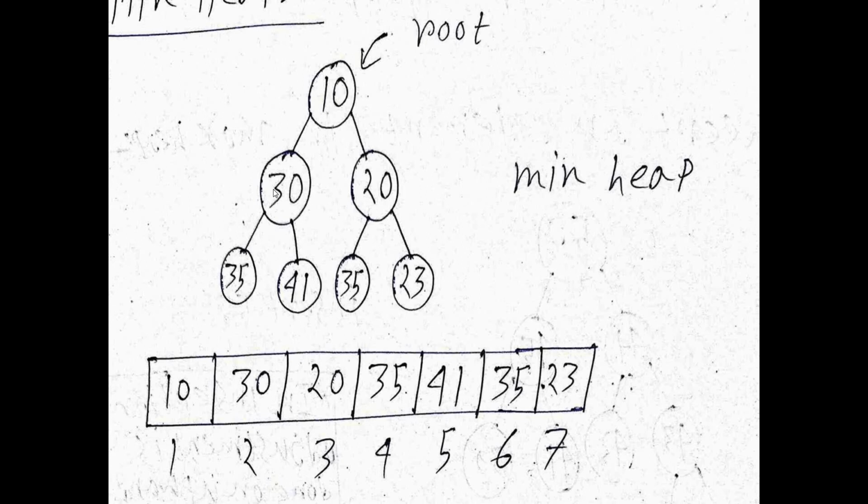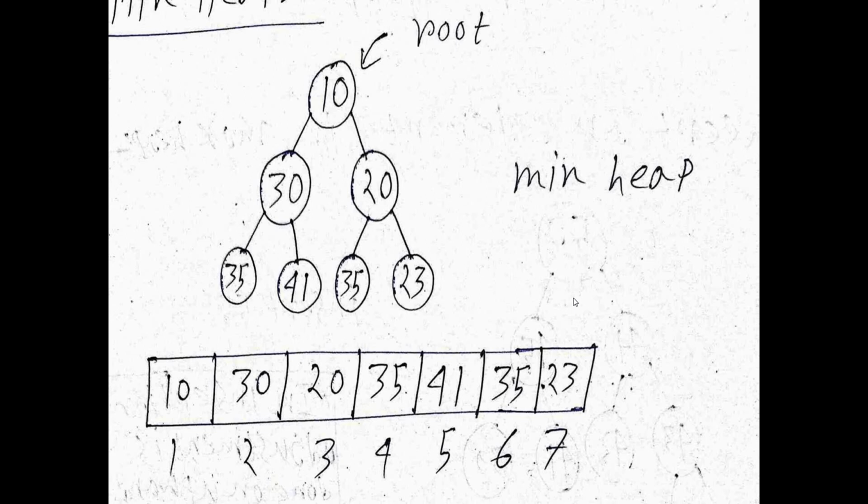First of all, we represent this tree in an array. This is the array representation of this tree. Now we check the rule for a complete binary tree. We check if there is any gap between the first element and the last element. If you check, there is no gap. So yes, this is a complete binary tree. The first condition of the heap is satisfied.